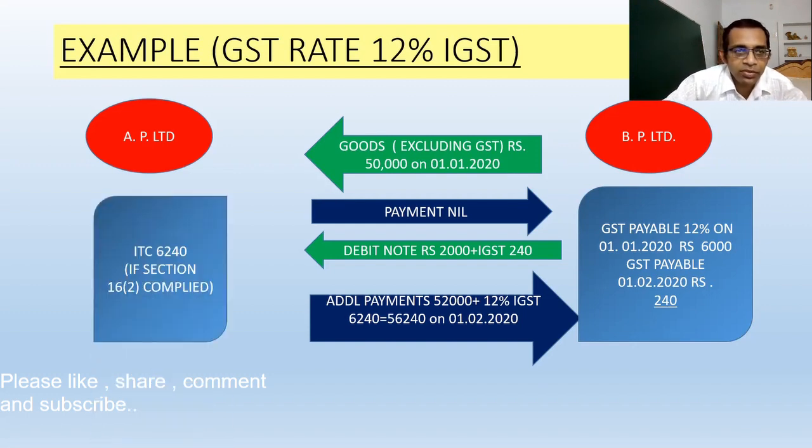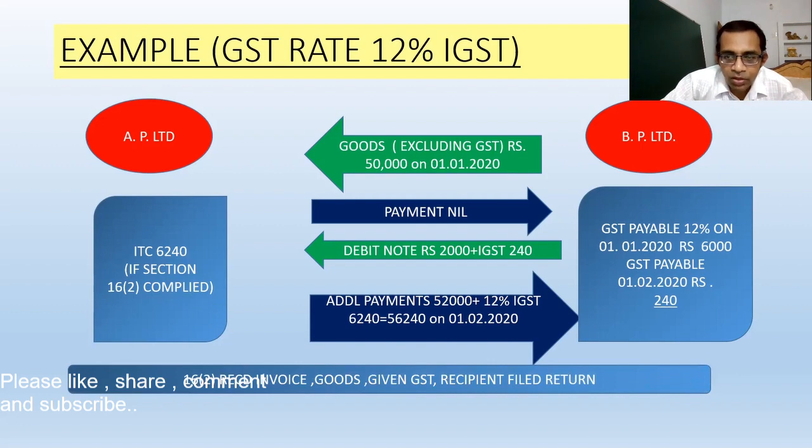Whereas for A Private Limited, after receiving the debit note, its ITC becomes 6,240, which was only 6,000 before the debit note was issued. ITC can be taken if the conditions of section 16 subsection 2 are fulfilled.